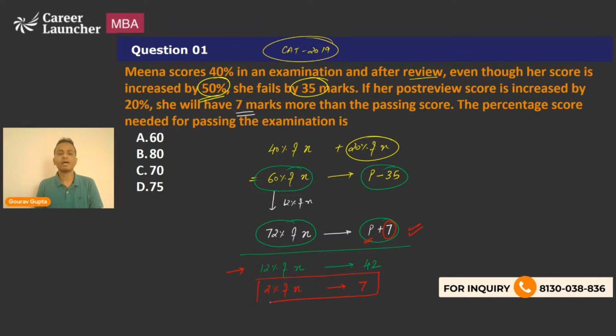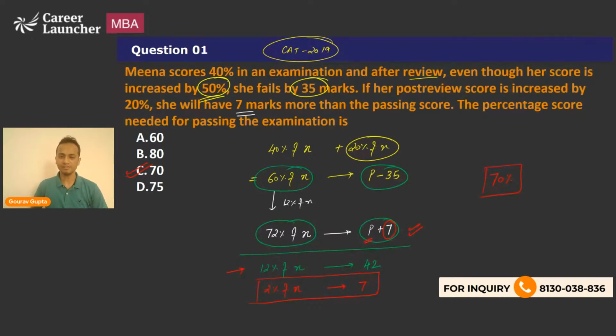So from the percentage score, I have to remove 2 percentage. So 72 minus 2, 70 percentage will be the percentage score needed for passing the examination. So the correct answer here is option C, that is 70.